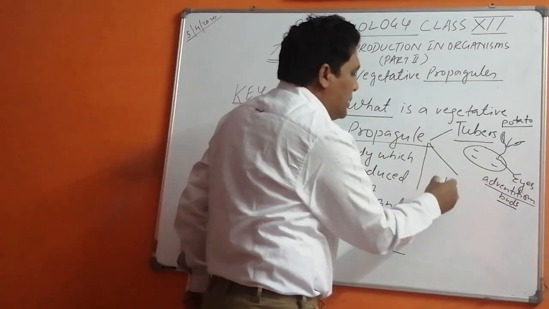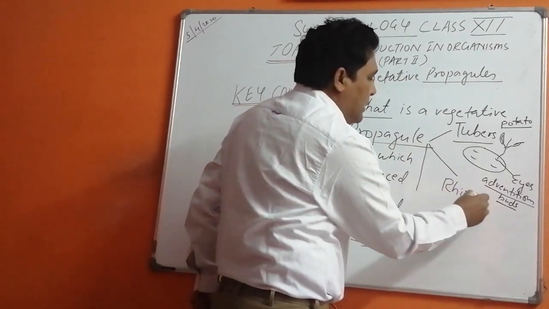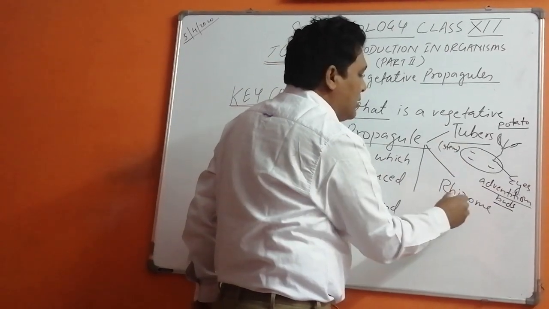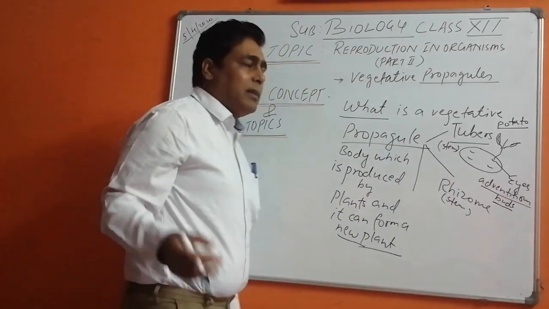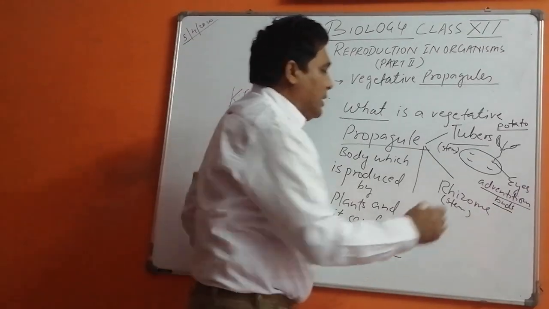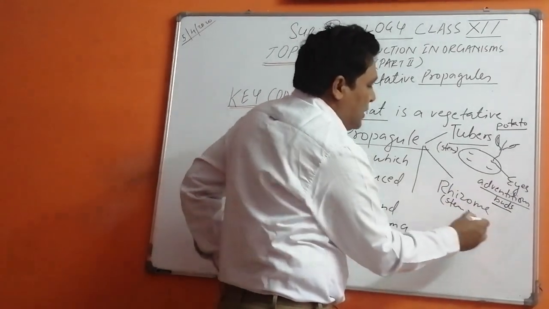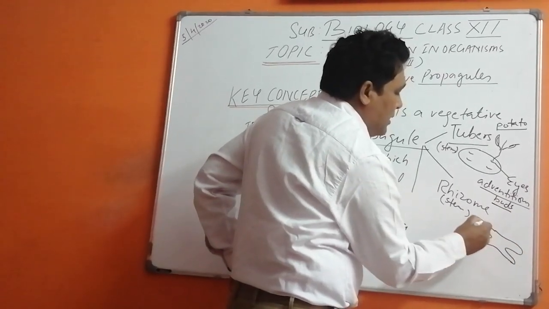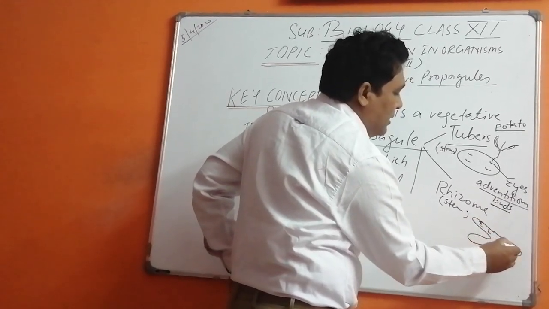Now, second is the rhizome. This is also a stem modification. I told you in your 9th, 11th also. Rhizome is found in the case of ginger. You would have seen ginger.